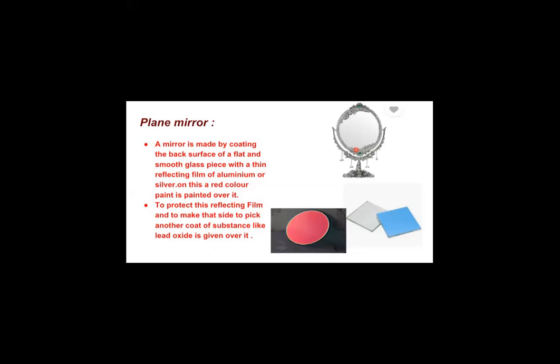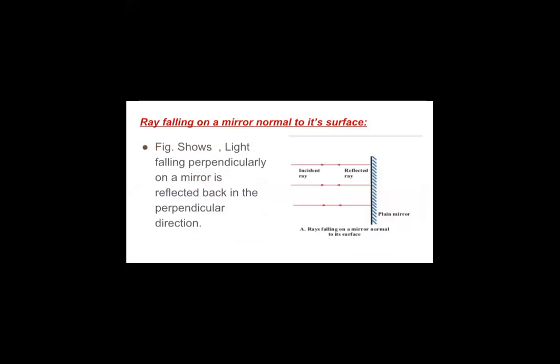If you see, the backside of the mirror will look like this. It is simply a piece of glass which is coated with silver or aluminium, and over this coating of silver or aluminium, we are painting some color. So how the reflection takes place on a plane mirror, we'll now see.